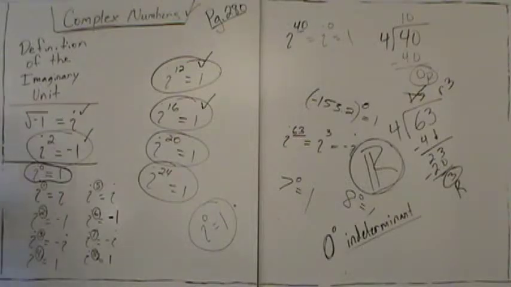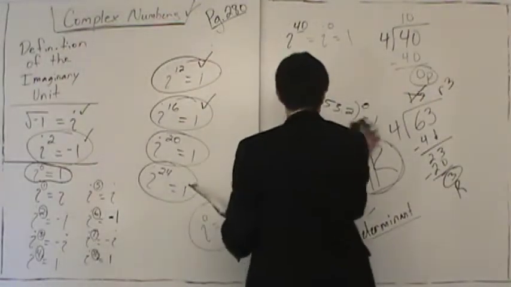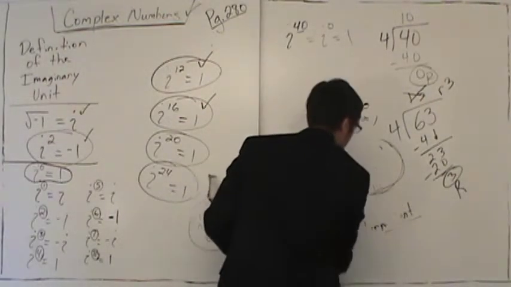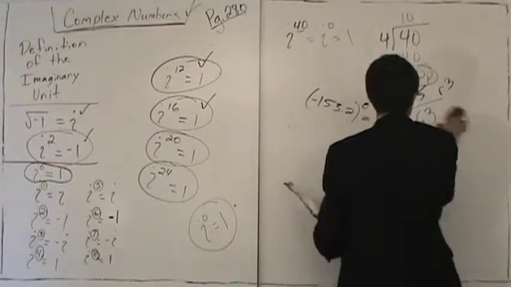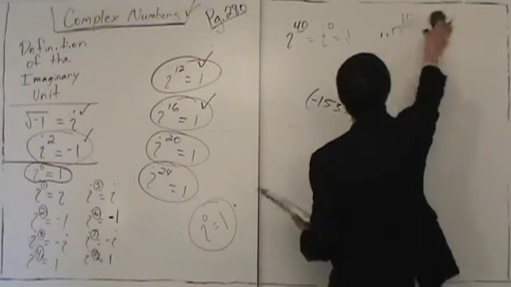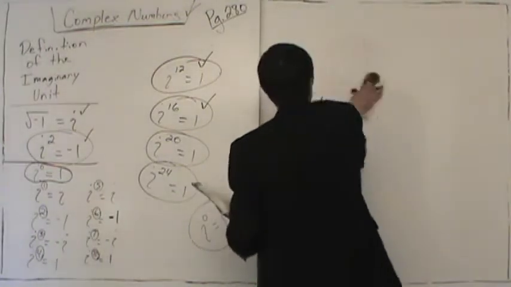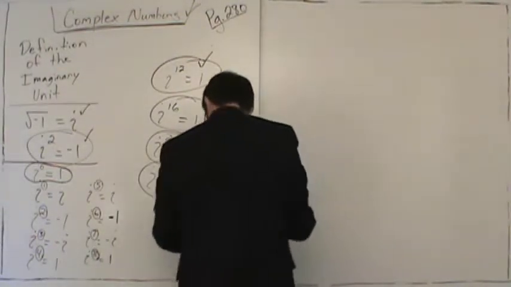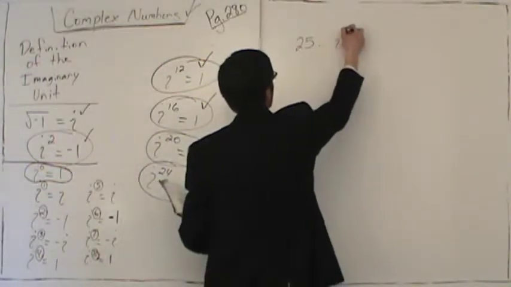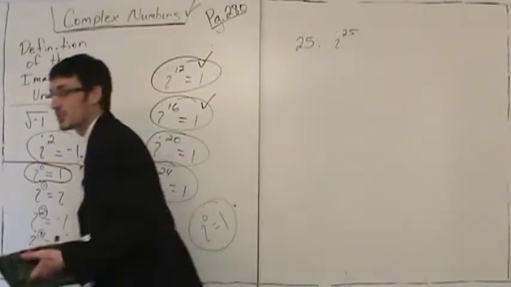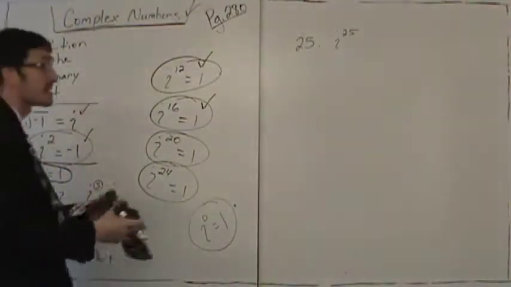If we look at number 25 in the textbook. Number 25 in the textbook says, so we're going to do the odd problems in the textbook, i to the 25th power. So number 25 is i to the 25th power. And the trick is, well, there's 2 ways to do this. Either you can figure it out.